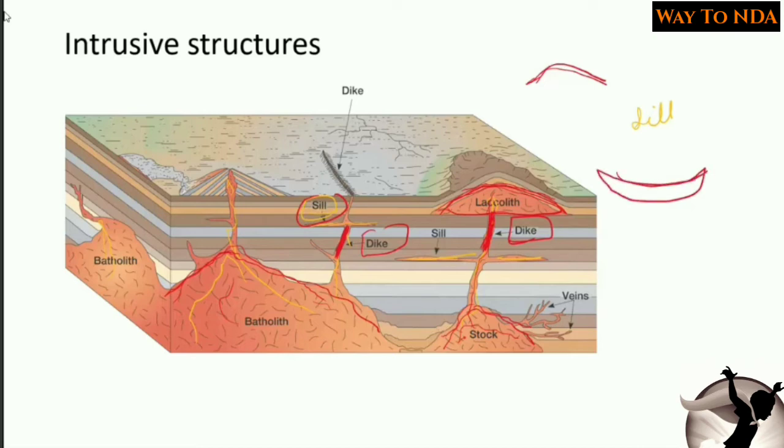This type of structure, similar to this but just the opposite of the laccolith, is called a lopolith. And if the structure is like a combination of laccolith and lopolith like this, it will be called a phacolith.